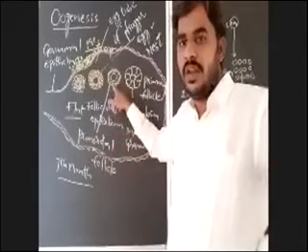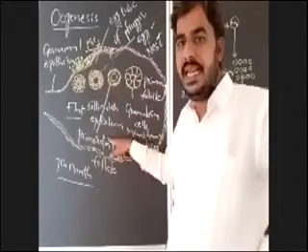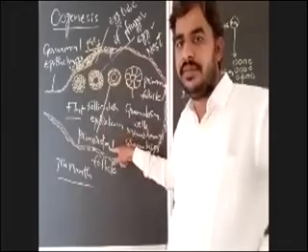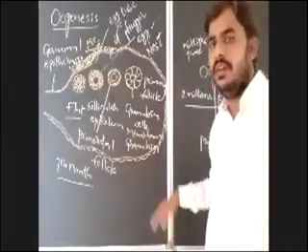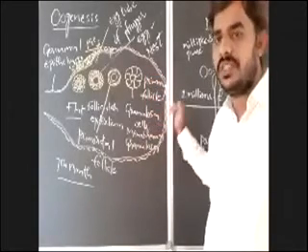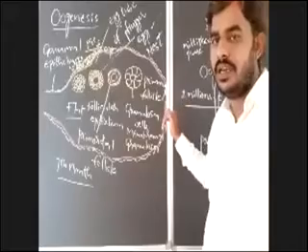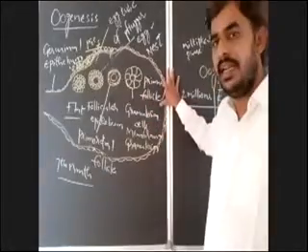If the primary oocyte is surrounded by a single layer of membrana granulosa, that is a primary follicle.